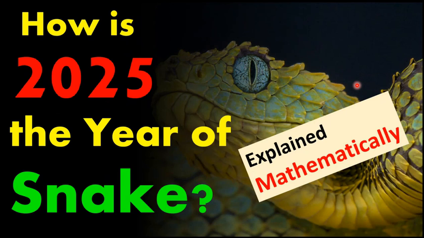In the Chinese-Japanese sexagenary cycle of the cyclic calendar, the Gregorian year 2025 is stated to be the year of the wood snake. But how? How is it derived mathematically? This is what I will explain in this video step by step. So keep watching with patience.